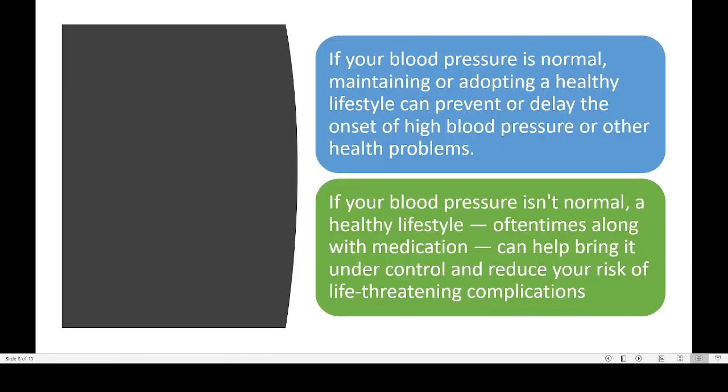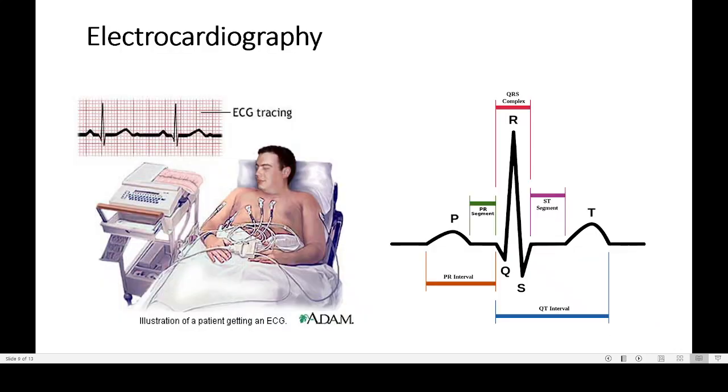So if your blood pressure is normal, maintaining and adopting a healthy lifestyle can prevent and delay the onset of high blood pressure. The problem is that blood pressure can affect every organ in your body. Even your eyes can be affected. Your reproductive system can be affected. Your circulatory system, because it is controlling all the organs. So if your blood pressure isn't normal, oftentimes, medication along with lifestyle changes can help bring it under control and reduce your risk of life-threatening complications. So that is the importance of that.